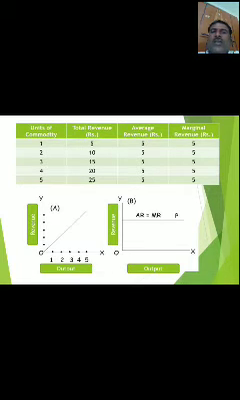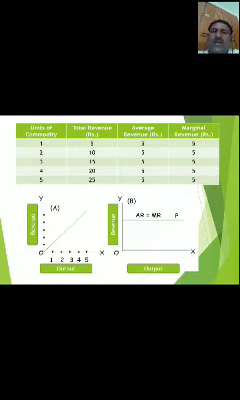Average revenue: 5 by 1 is equal to 5, 10 by 2 is equal to 5, 15 by 3 is equal to 5, 20 by 4 is equal to 5, 25 by 5 is also equal to 5. Marginal revenue is also the same as average revenue in perfect competition.